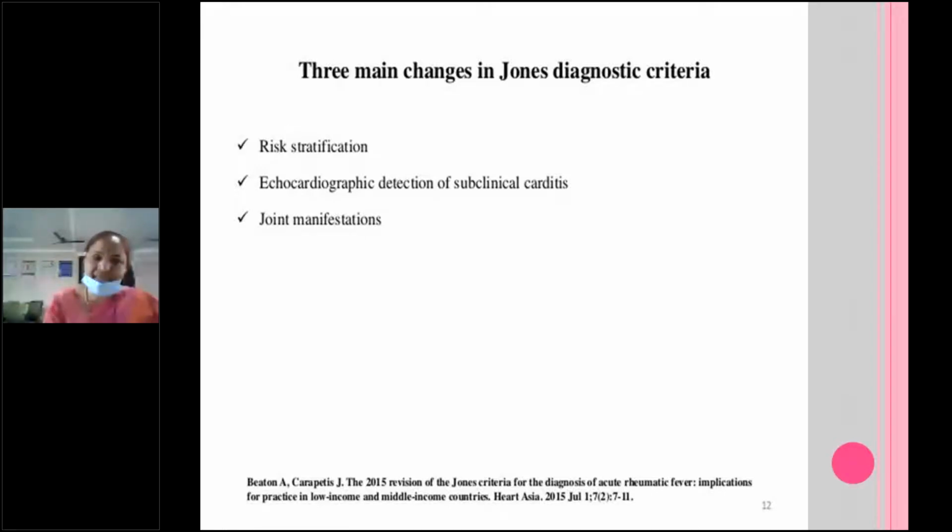Arthritis is a major criteria. Arthralgia is a minor criteria. But in the recent 2015 criteria, for low risk people, only if there is polyarthritis is it a major criteria. For medium to high risk people, even monoarthritis is a major criteria. And polyarthralgia is also a major criteria for the medium to high risk population.